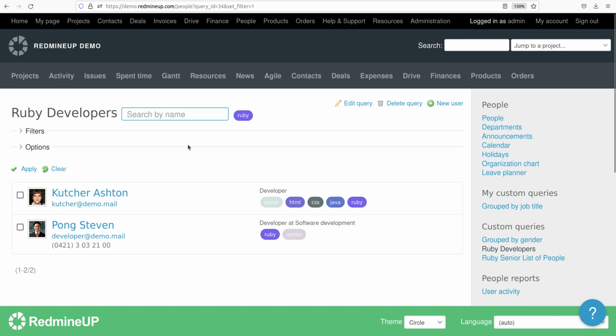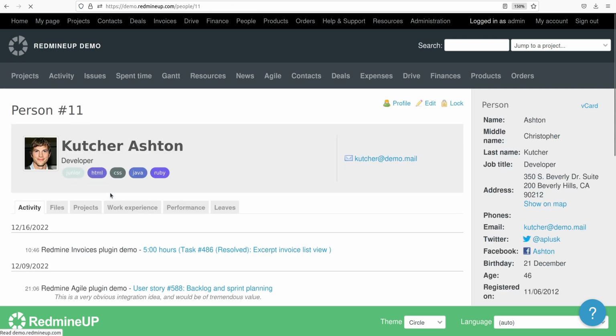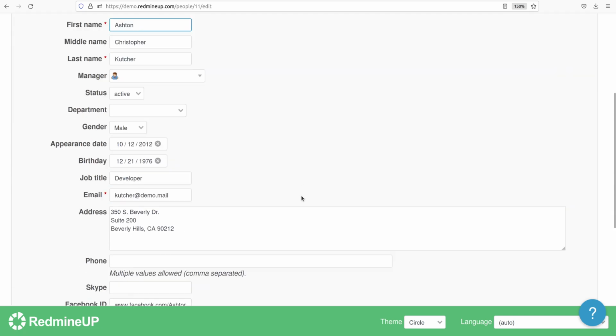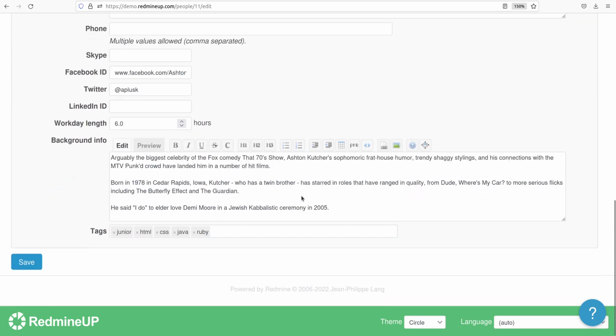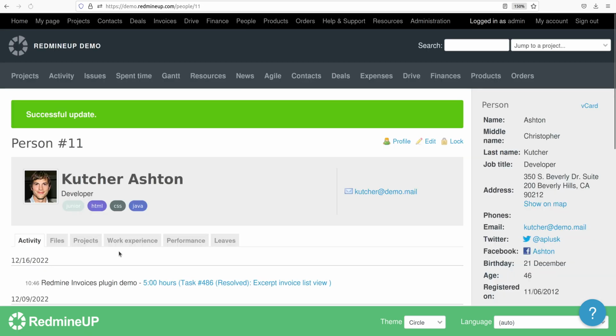Alright, so the last thing that I would like to show you is how to remove a tag. It is just as simple as adding a tag. For example, if Ashton Kutcher no longer likes Ruby, then we delete it from him and save it. So he's no more a Ruby developer, alright?